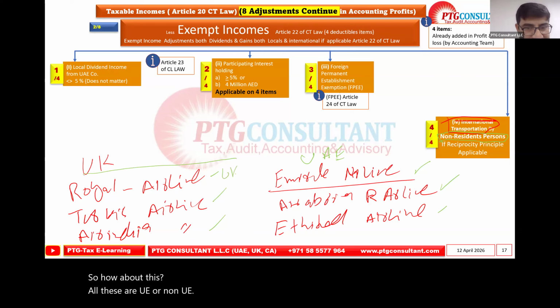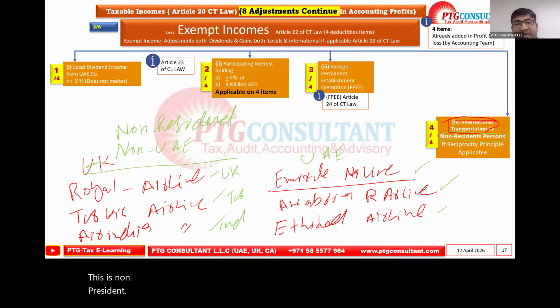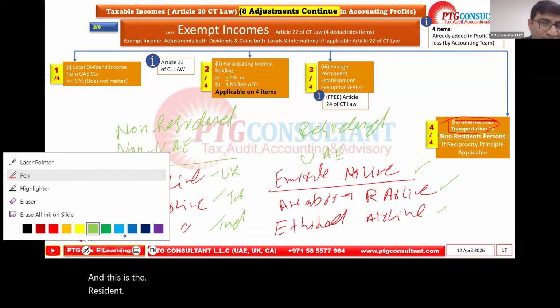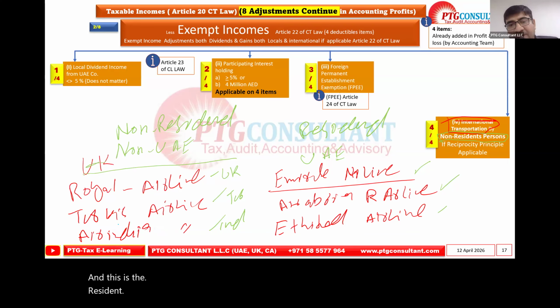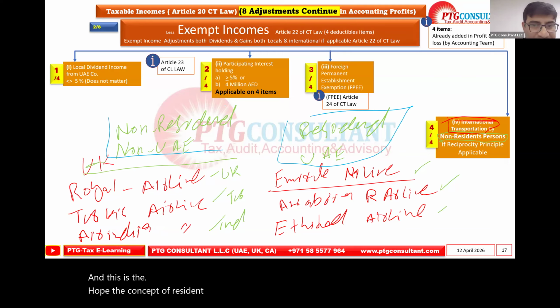This is the UK, this is Turkish, and this is India. So this is non-UAE, non-resident, and this is resident. Hope the concept of resident and non-resident is clear now.